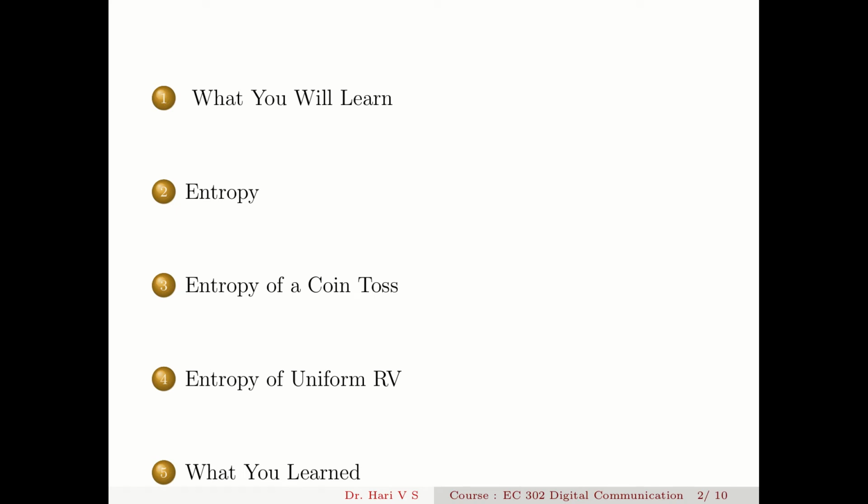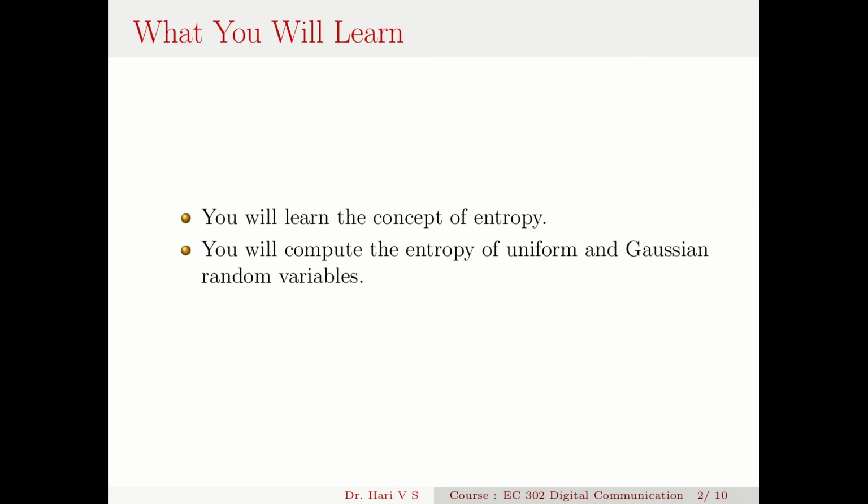We will see a plot of this, and then we will compute the entropy of a uniform random variable, then the summary of understanding. So you will learn the concept of entropy and you will compute the entropy of a uniform random variable.